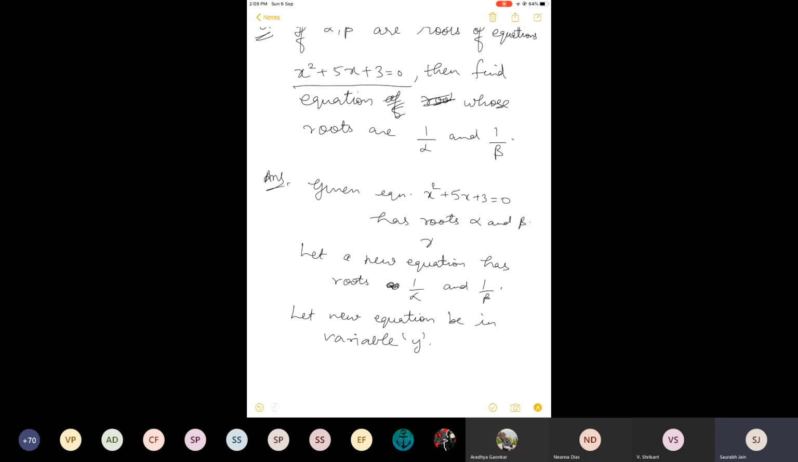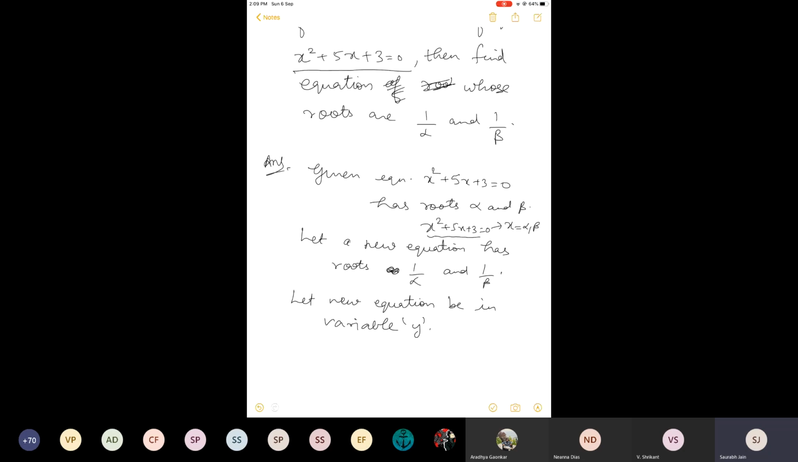So we know that the values of the roots are actually values of x. When you use factorization or quadratic formula, you get two values. They are values of x only, and you name them alpha and beta. Similarly, the new equation, which is in y, actually I have assumed in y, you can assume in z or some other variable. So the new equation is in y, its roots are 1 by alpha and 1 by beta. That means the values of y are 1 by alpha and 1 by beta.